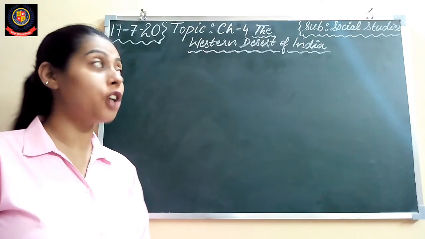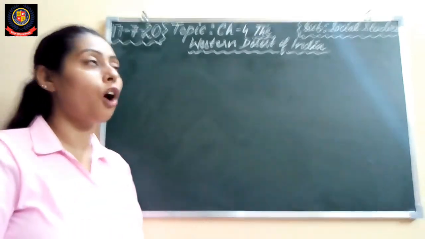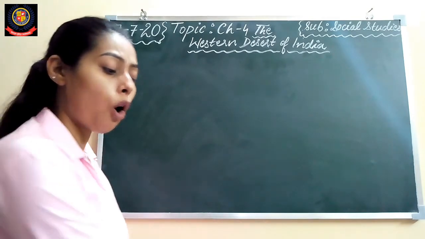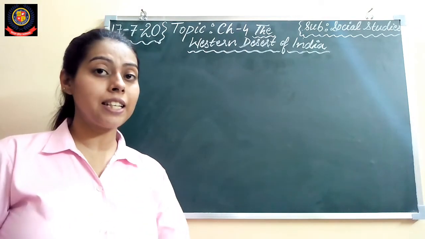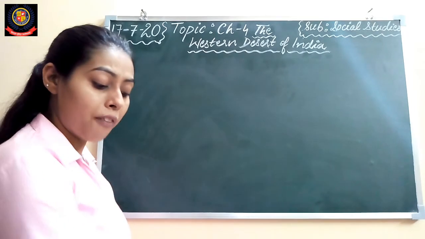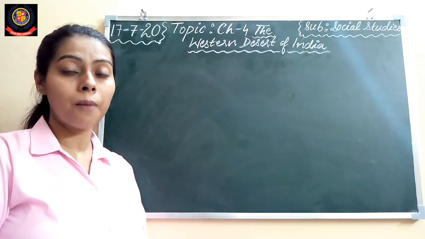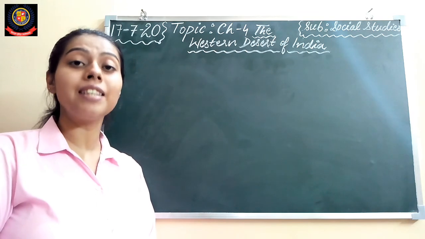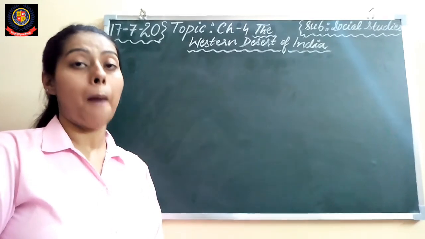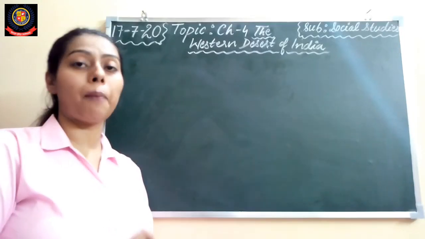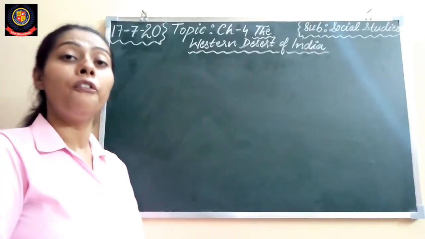So we are doing chapter number 4, the Western Desert of India. I hope you all have opened your SST books. We have done exercise A and B in the previous class, so today we will do exercise C, D and E. But before that we will recapitulate chapter number 4.